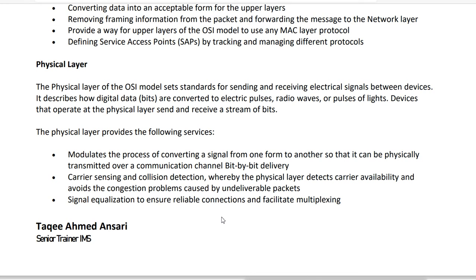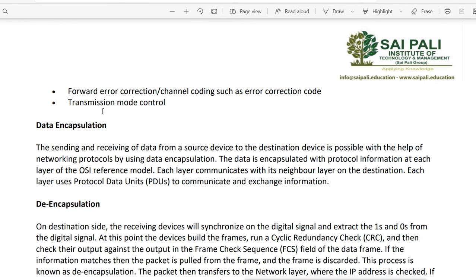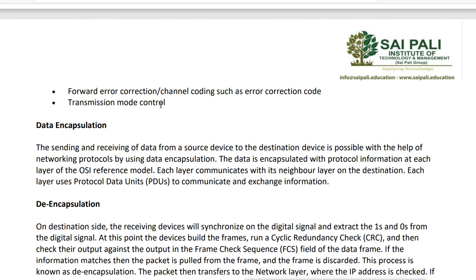So here carrier sense multiple access collision detection works on this physical layer. Then signal acquisition to ensure reliable connection and facilitate multiplexing, and also forward error correction, channel coding such as error correction code, and transmission mode control.